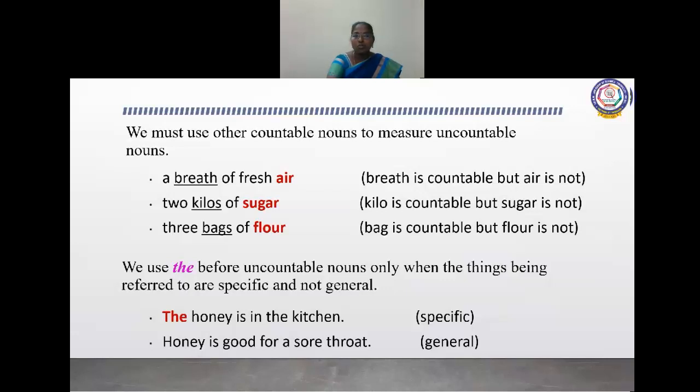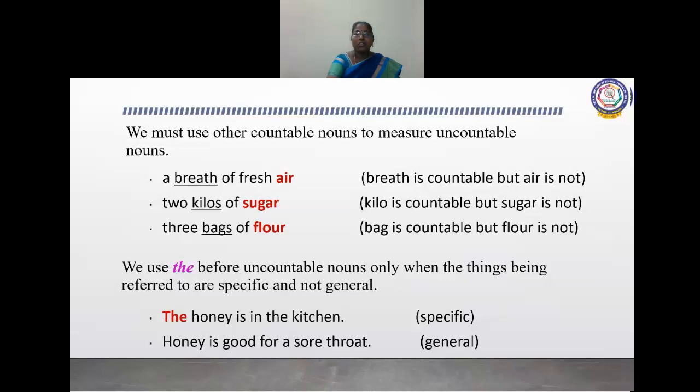Give me 2 kilos of sugar. Or 3 bags of flour. Here, breath is countable but air is not. Kilo is countable but sugar is not. And bag is countable but flour is not.